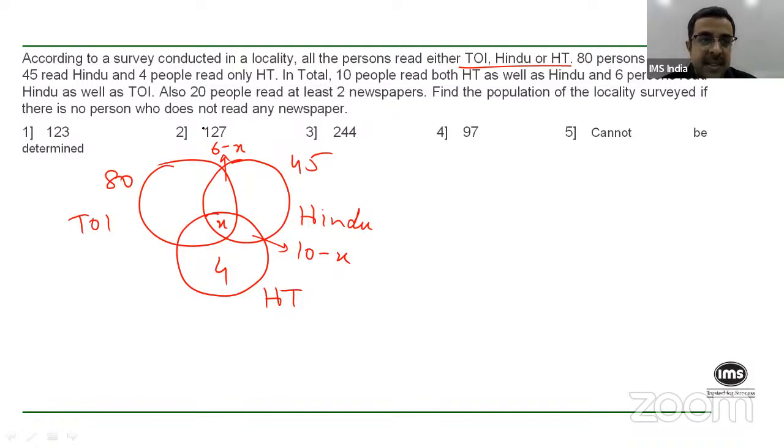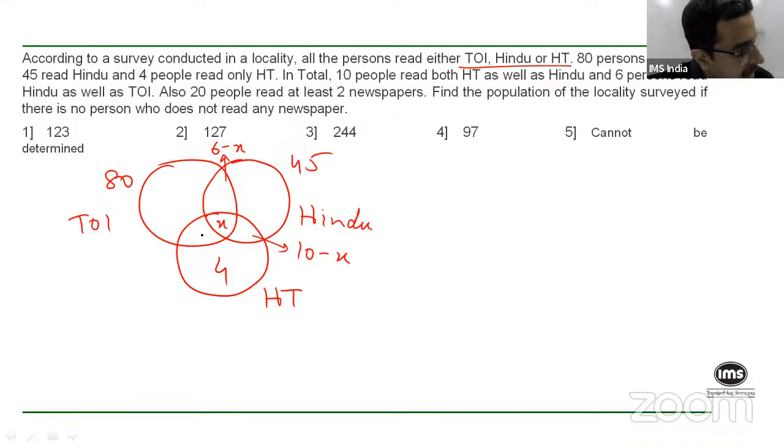Right? Now, what you are told is that there is no person who does not read any newspaper, right? So that is out. Which means all of these 3 circles add up to the entire universe, correct? And 20 people read at least 2 newspapers. Okay, let me see what else we can get. Find the population, okay? This is 10, this is 6. This we don't know.